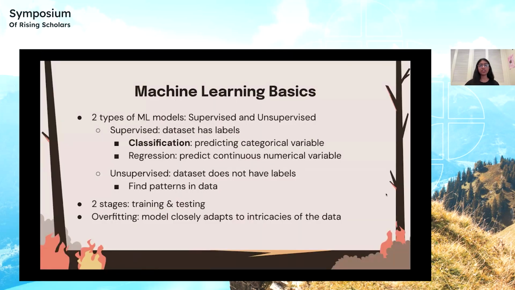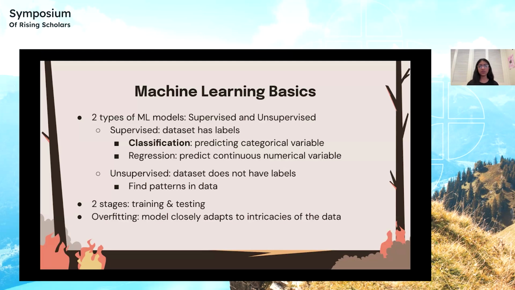There are two types of machine learning models, supervised and unsupervised. For supervised learning, the dataset has labels. And within supervised learning, there are two types, classification and regression. In a classification model, you are predicting categorical variables, and in a regression model, you are predicting a continuous numerical variable. For my project, I created a classification algorithm. In unsupervised learning, the dataset does not have labels, and the model will find patterns in the data.